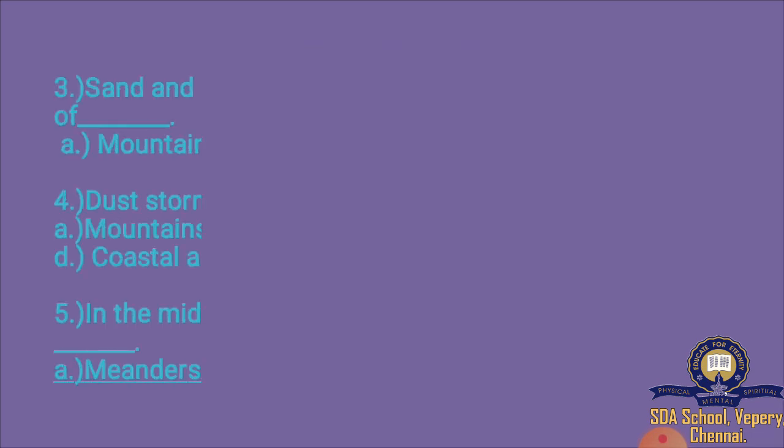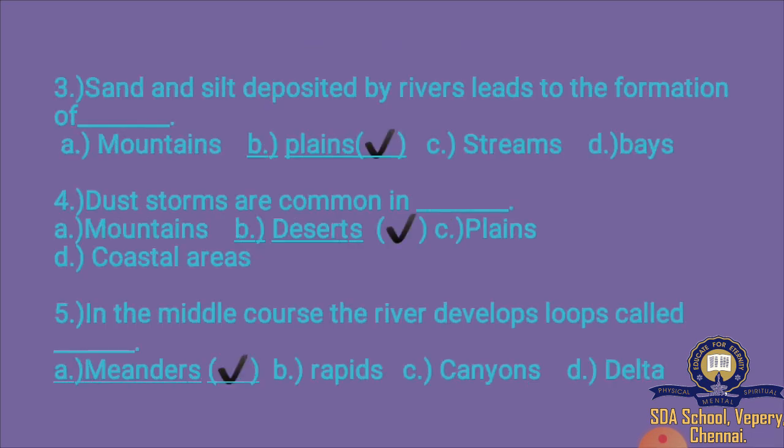Third one: sand and silt deposited by rivers leads to the formation of option A mountains, option B plains, option C streams, option D bays. Which is the right answer? Yes, plains is the right answer. Sand and silt deposited by rivers leads to the formation of plains.